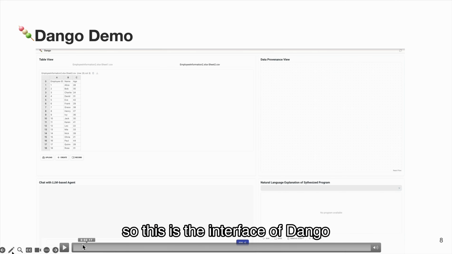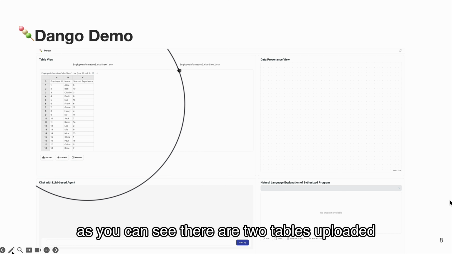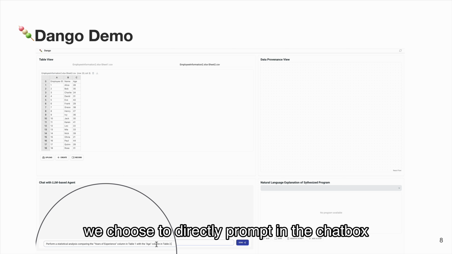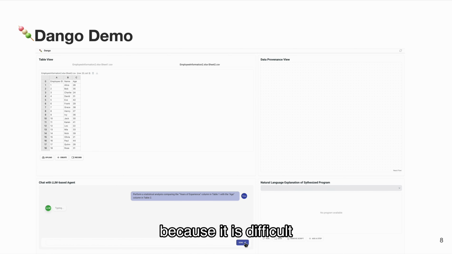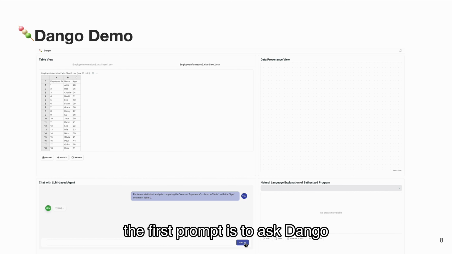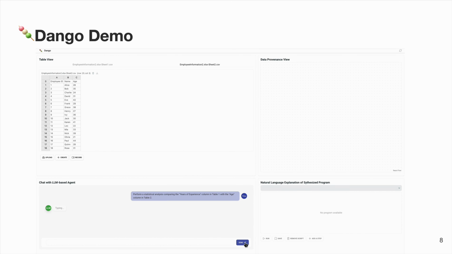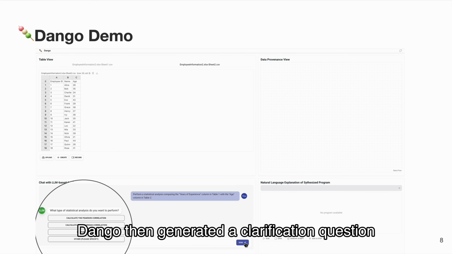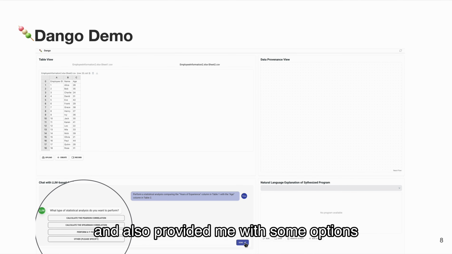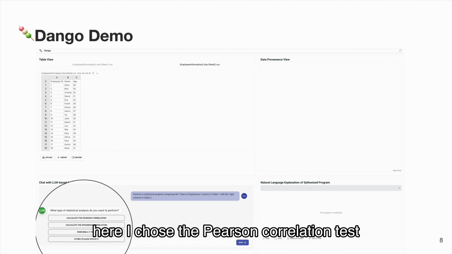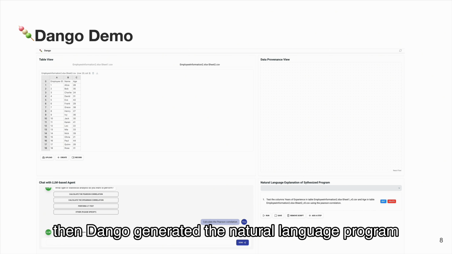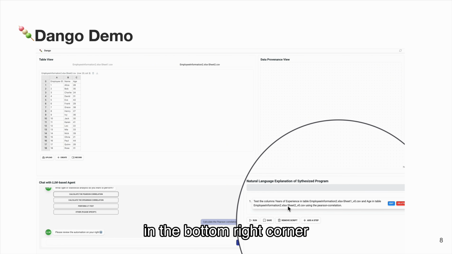So this is the interface of Dango. As you can see, there are two tables uploaded. In this task, we choose to directly prompt in the chat box because it is difficult to demonstrate the conditional operations. The first prompt is to ask Dango to perform a statistical test. Dango then generated a clarification question about what types of statistical analysis I wanted to perform and also provided me with some options. Here, I chose the Pearson correlation test. Then Dango generated the natural language program in the bottom right corner.